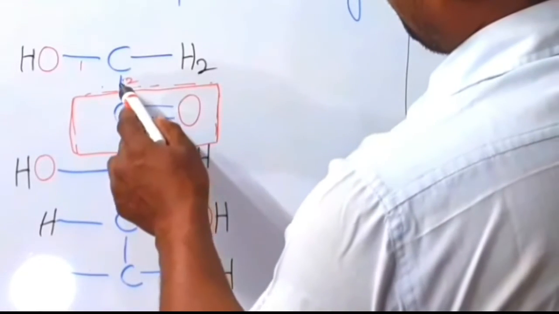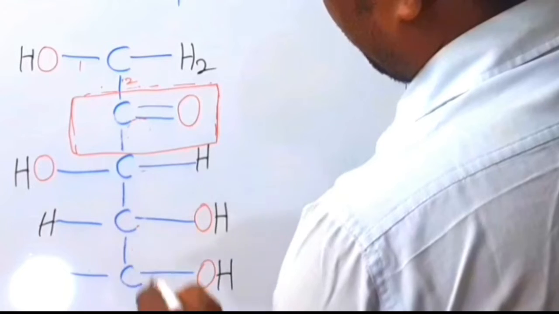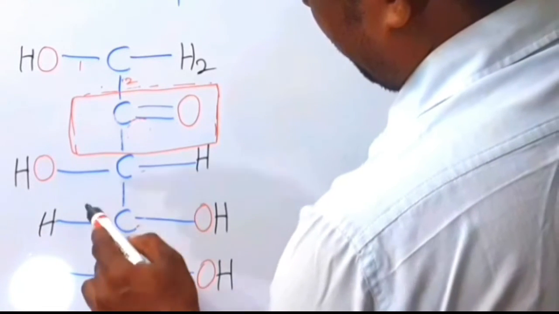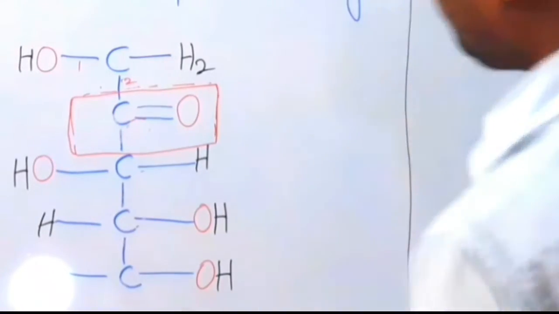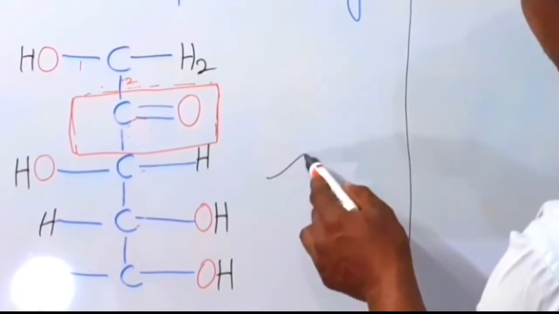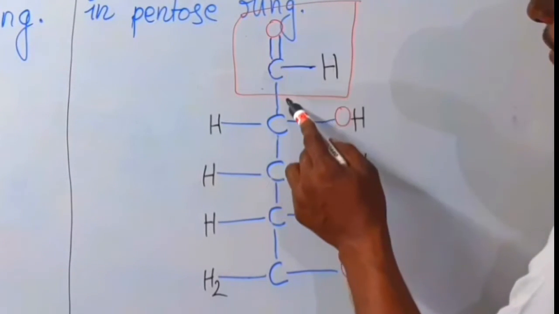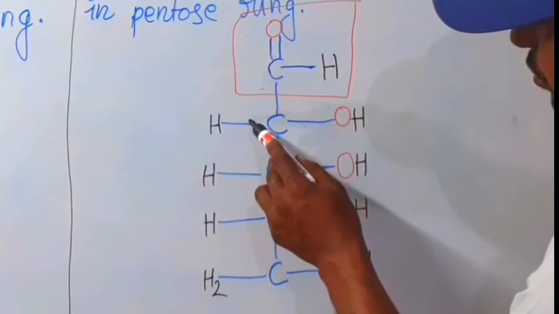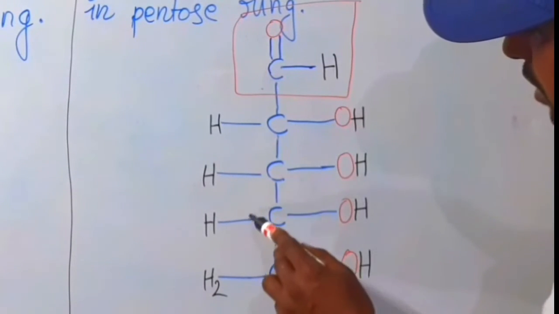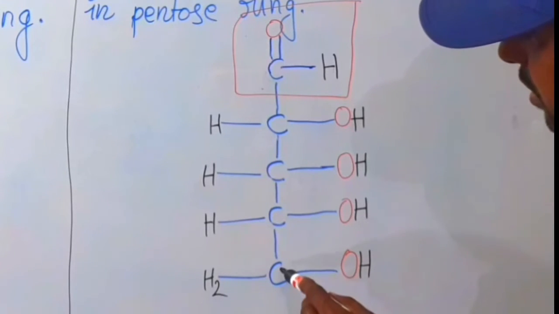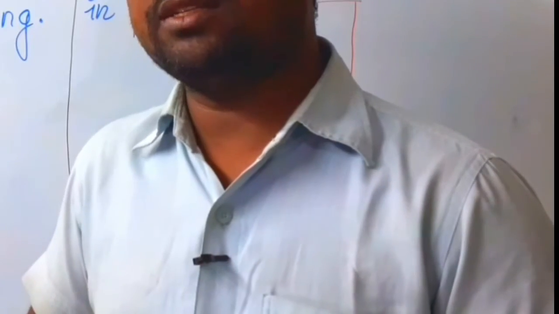This carbon 1, 2, 3, 4. This carbon 1, 2, 3, 4. This carbon 1, 2, 3, 4. Every carbon checks out, which means it is correct. Therefore, this is right.